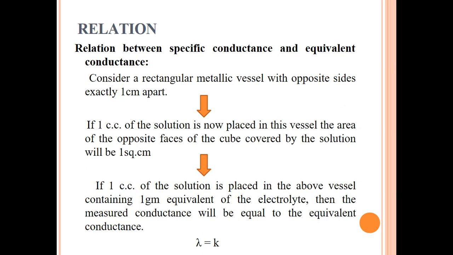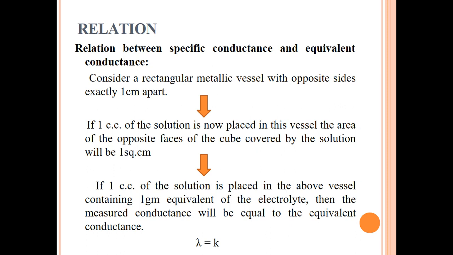यहाँ पे देखें, कंसीडर देयर वी हैव रेक्टेंगुलर मेटालिक वेसल with the opposite sides exactly 1 centimeter apart. If 1 cubic centimeter of the solution is now placed in this vessel, the area of the opposite faces of the cube covered by the solution will be 1 square centimeter. Now, if 1 cubic centimeter of the solution is placed in the above vessel containing 1 gram